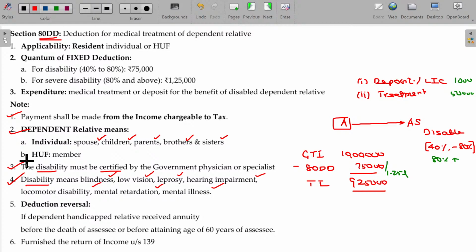But if I'm insuring the life of my dependent disabled as per this section 80DD and I claimed deductions under section 80DD, a flat amount like either 75,000 or 1,25,000 rupees, later on if I get the compensation or maturity amount after a certain year from this LIC company, probably A has expired, then A gets the compensation. What happens in this case? In that case, it is taxable. The insurance premium you pay for the dependent disabled, you claim as a deduction under section 80DD. If you are getting any maturity value in this case, it's taxable.